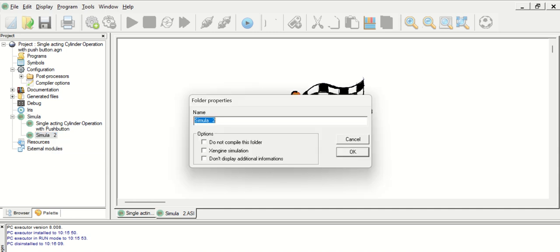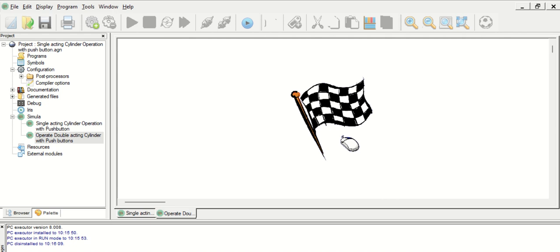So we can rename it: operate double acting cylinder with push buttons. So here also we will do the same procedure.